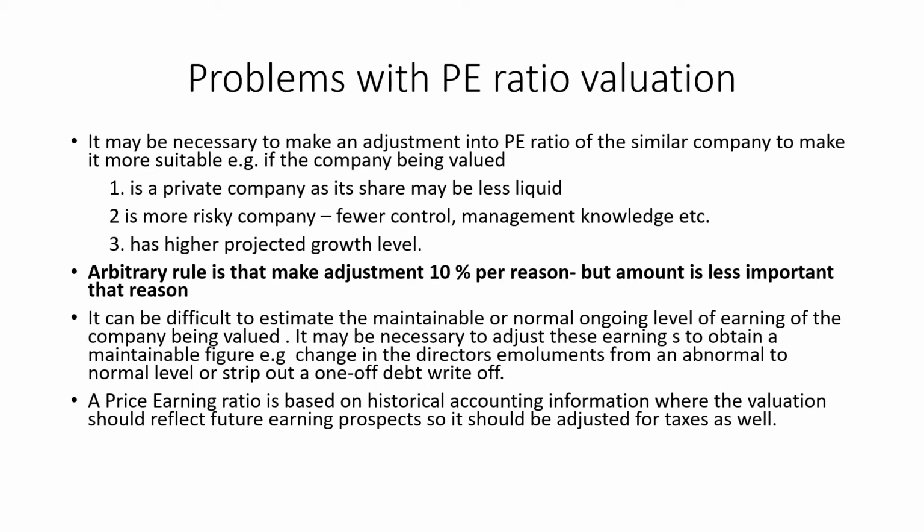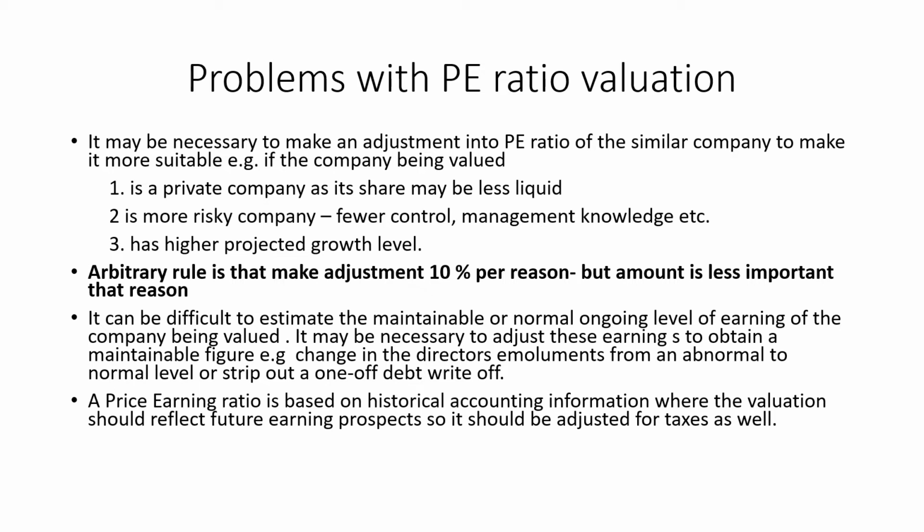Then lastly, higher projected growth levels. In that case, we also have to make adjustments. The rule of thumb suggests that we make a 10% adjustment per reason. But the amount of the adjustment is not very important, the reason is very important, because it can be difficult to estimate the maintainable or normal ongoing level of earnings of a company being valued.